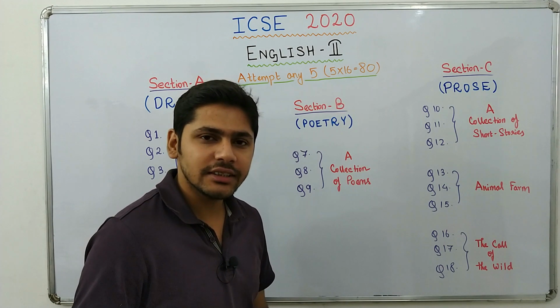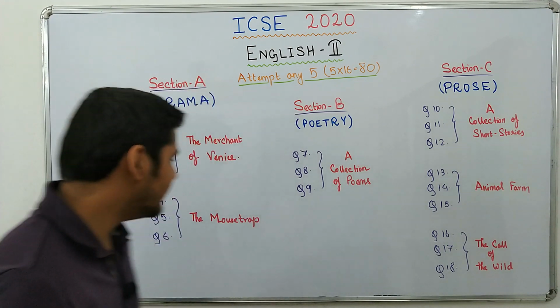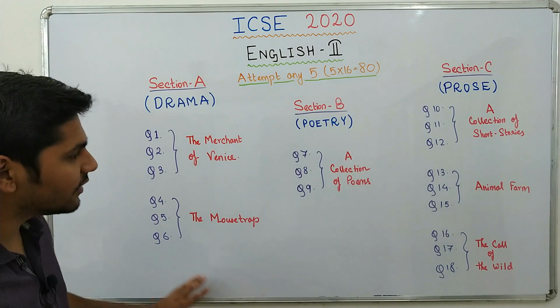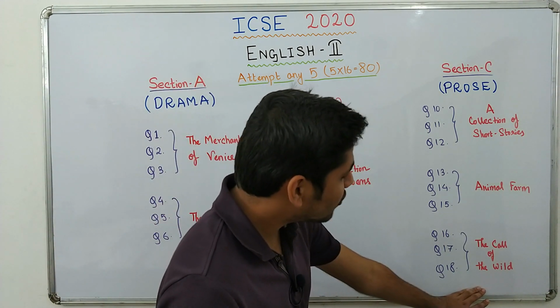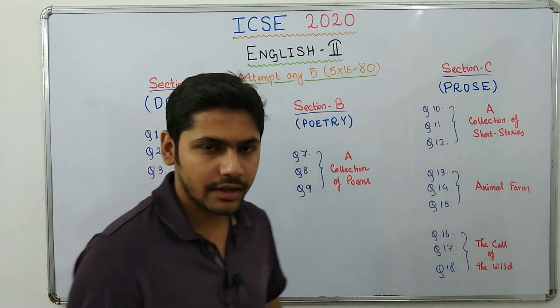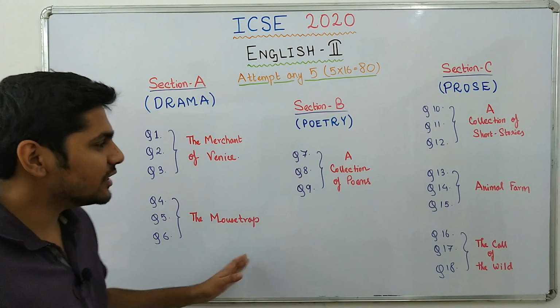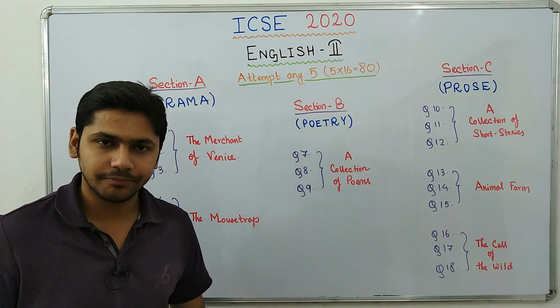So basically 3 reference to context in drama, 3 in poetry, and in short stories 2 reference to context and 1 long answer type question. The reference to the context questions will be of 2, 3 or 4 marks.